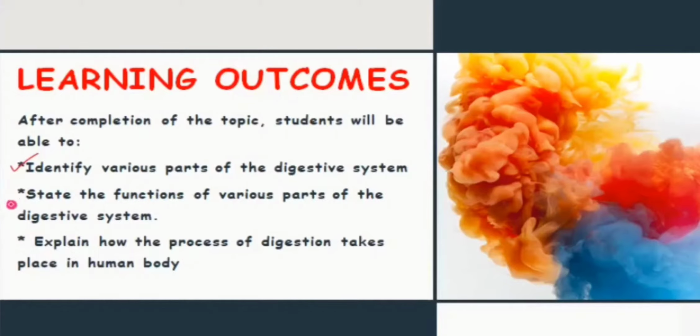Next, you will be able to state the functions of various parts of the digestive system, what role these glands and organs play, and how they are helpful in digestion. Last, you will be able to explain the whole process of digestion, how complex food gets completely converted into a simple soluble form. We are going to discuss this one by one in detail.